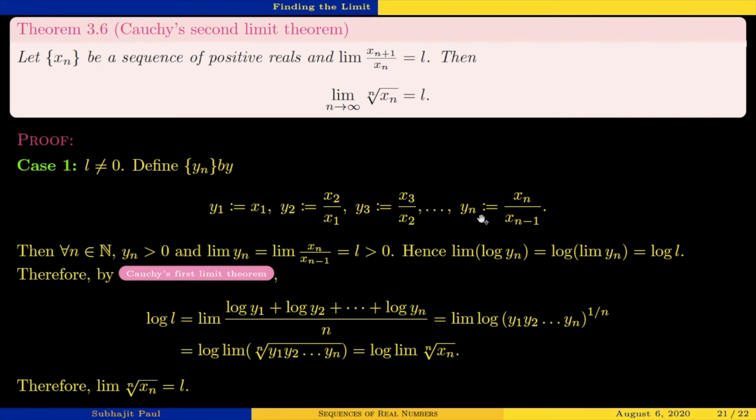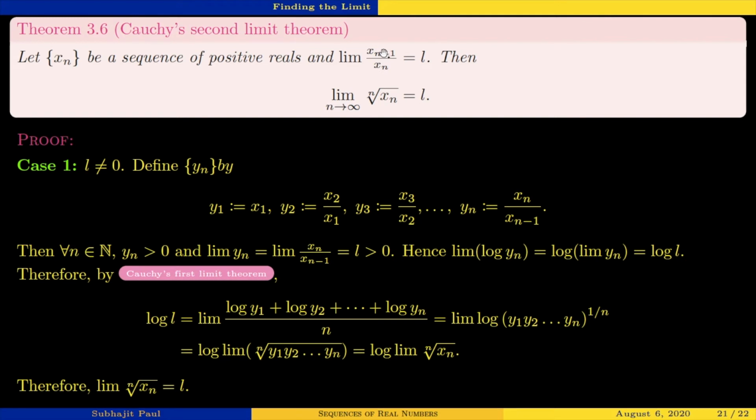It goes on like yn is xn by xn minus 1, and so on. Then for every term index n, yn is definitely positive, of course.